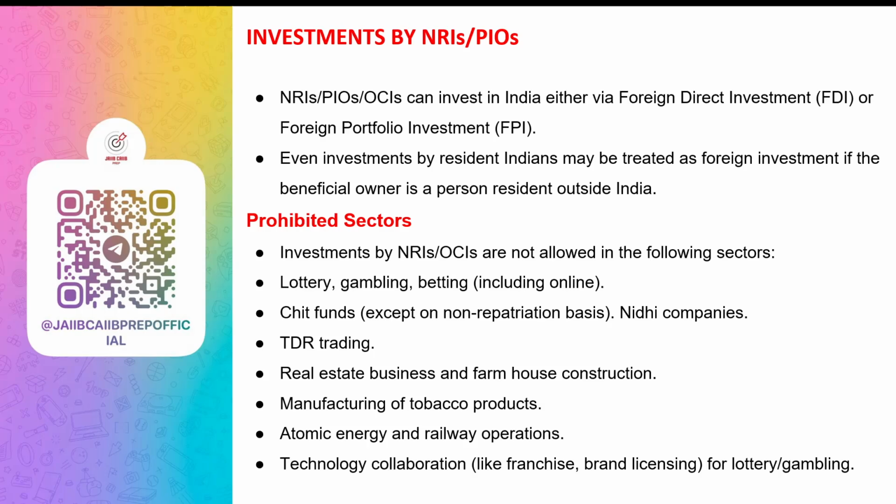What are the prohibited sectors? Some business areas are completely prohibited for foreign investors, including NRIs or OCIs. These include lottery business, gambling or betting, chit funds, though chit funds are allowed only on a non-repatriation basis, Nidhi companies, TDR trading (transferable development right trading), real estate business, farmhouse construction, tobacco products manufacturing like cigarettes or cigars, atomic energy, and railway operations. Foreign technology tie-ups are also not allowed in lottery and gambling related sectors.